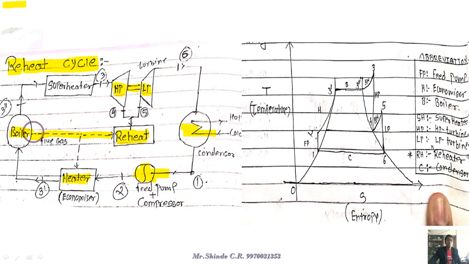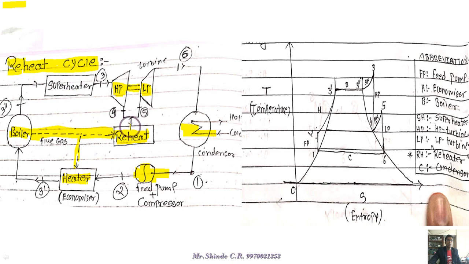Okay. So from the furnace, the flue gases are available, which have a very high temperature, near about 600 to 700 degrees Celsius. So the flue gases are given to the preheater. This you have to keep in mind. So the flue gases' heat is given either to the reheater sections as well as to the heater sections, in case of the reheat cycle.